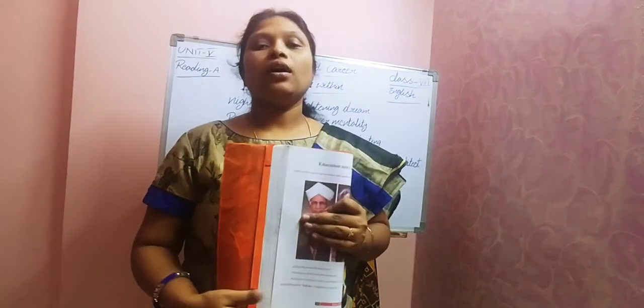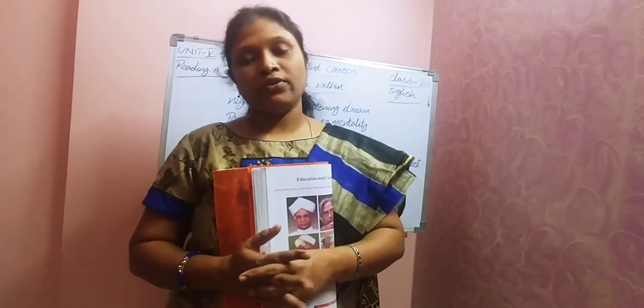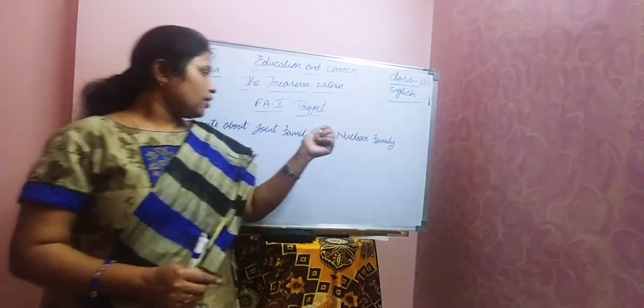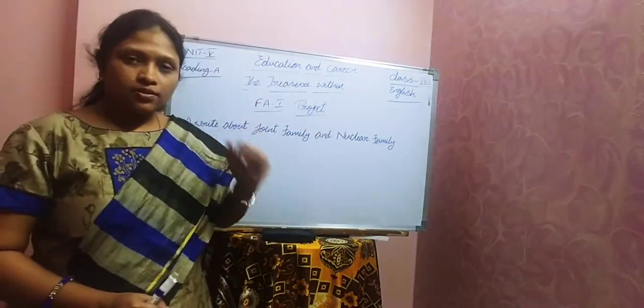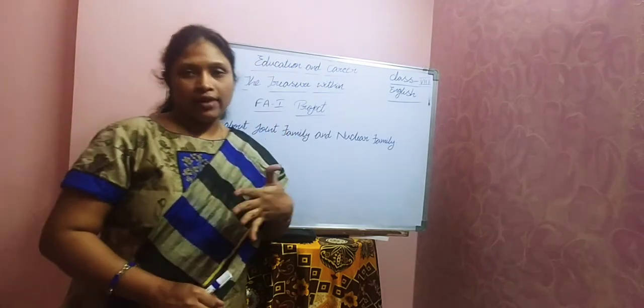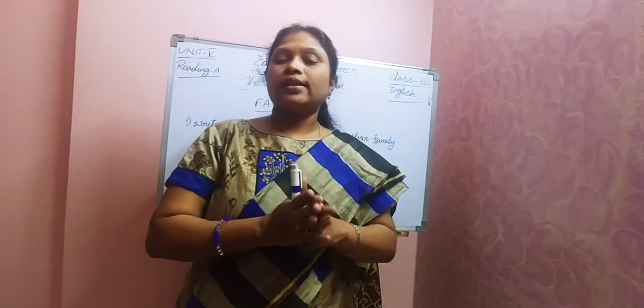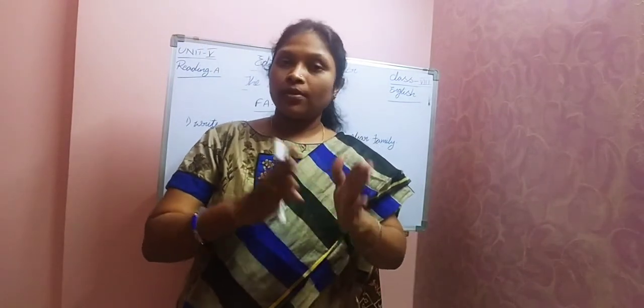See children, now I'll write the project details on the board. Make a note and finish your FE1 project. Okay children, I have written the project name here. The first project is to write about joint family and nuclear family. This is from the first unit, right children? Collect information about a joint family and a nuclear family.